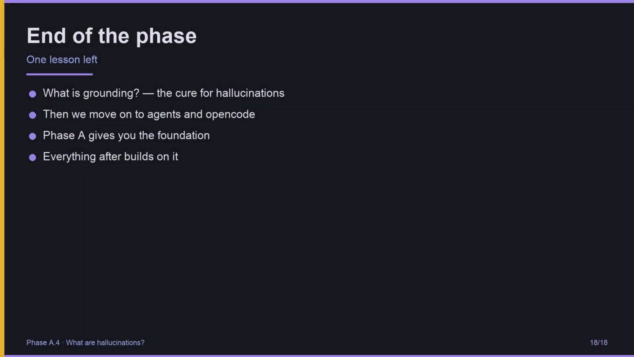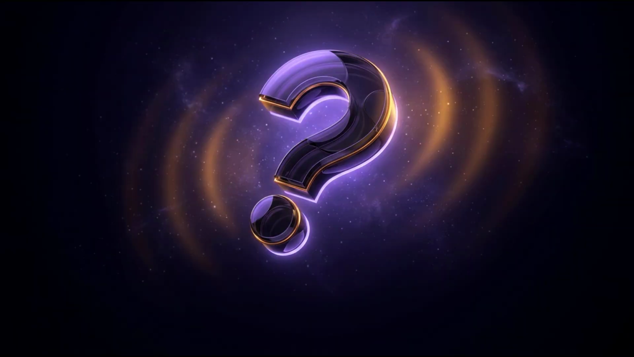This is the second to last lesson in this phase. One more, grounding. Then we leave AI theory behind and start using real tools. We meet agents, we install open code, we start building. Everything from here on builds on the foundation you now have. Confidence is not accuracy. Hold this, and the rest of the course gets easier.